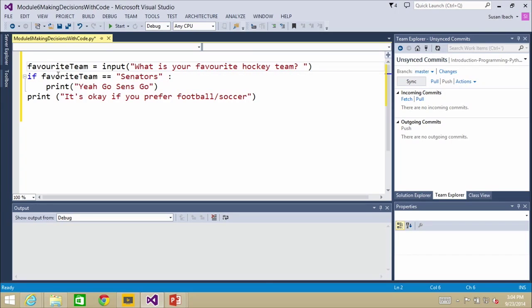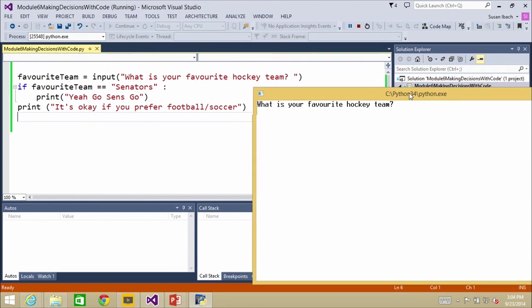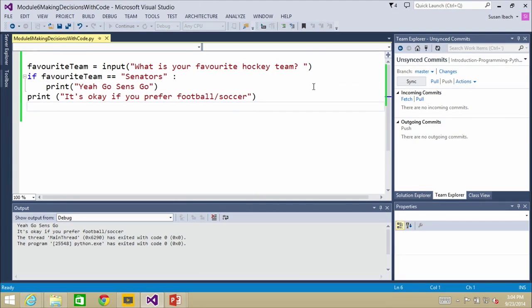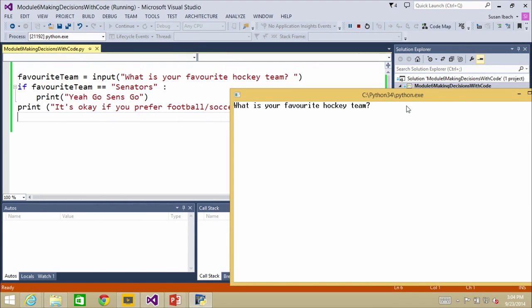And yes, just to be consistent, I'm going to add an extra U to my variable names too, since you pointed it out. So if I run this code, and let's just slide it over so you can follow the logic, and I enter Senators as my hockey team, then it says, yeah, go Sens go, and it's okay if you prefer football or soccer. Whereas if you run this and you say Leafs, my son is a diehard Toronto Maple Leafs fan. It's a very tough life. They're not known as the top team in the hockey league.